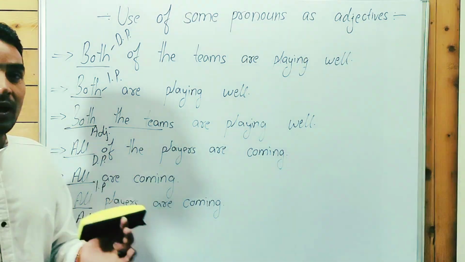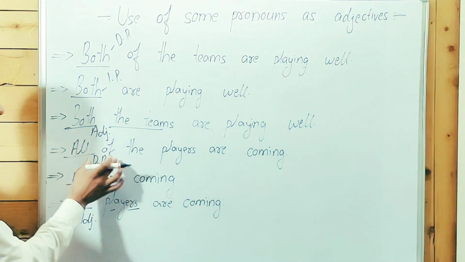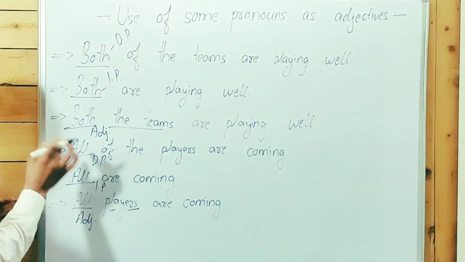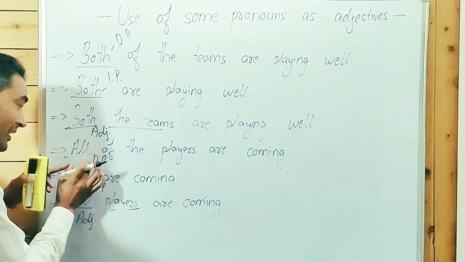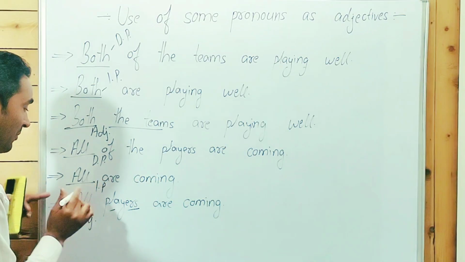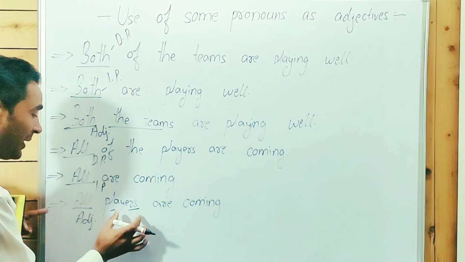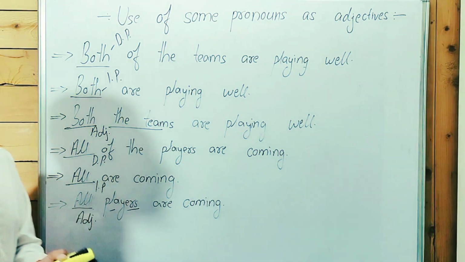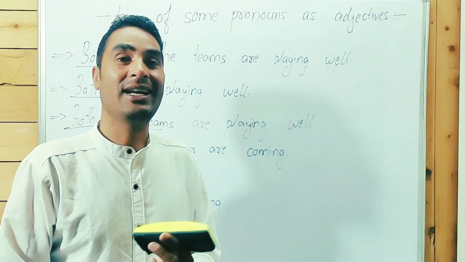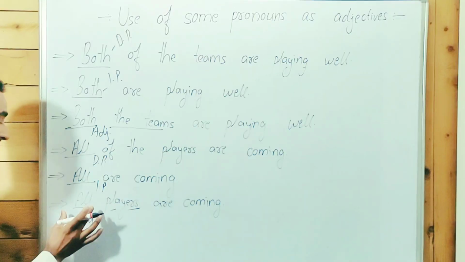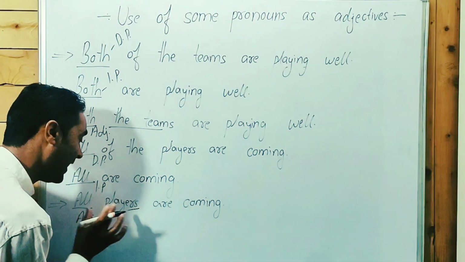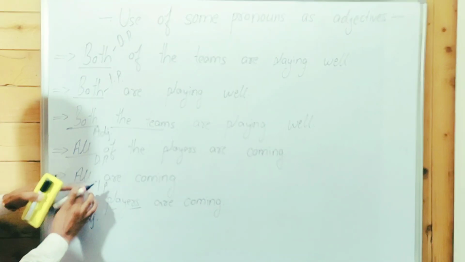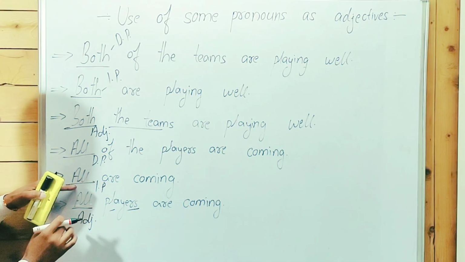I hope you understood. Here all of the players are coming, and all is a distributive pronoun. All are coming, all is an indefinite pronoun. All players: when a word modifies a noun or pronoun, that is called an adjective. So here all is an adjective over here. It modifies players. So here all are playing. Okay, so both are playing.